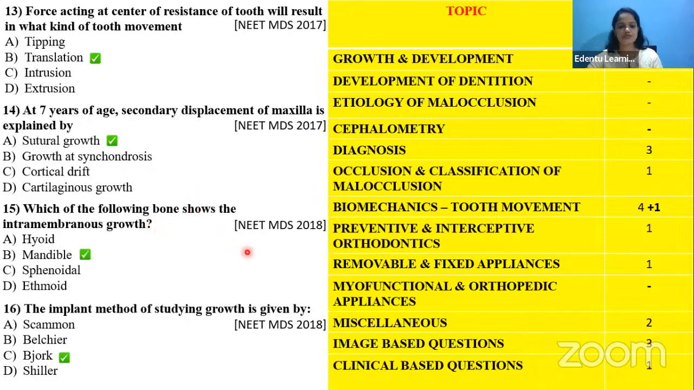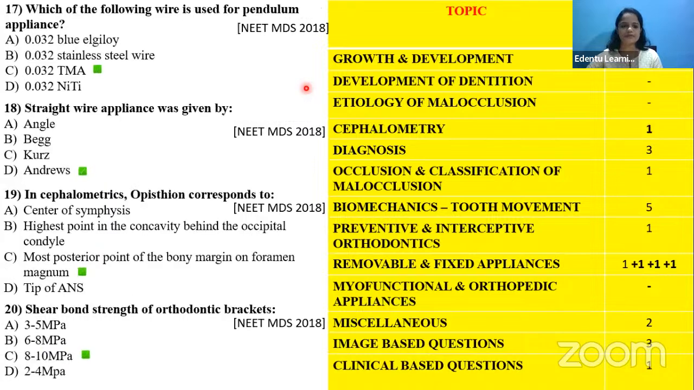Now let's move on to the 2018 questions. The bone which shows intramembranous growth, the mandible, comes under the growth and development category, and the implant method of studying growth, developed by whom? That also comes under the growth and development category.